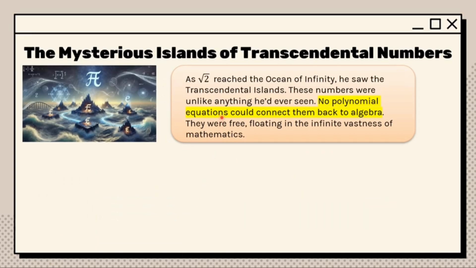As the square root of 2 reached the ocean of infinity, he saw the Transcendental Islands, which is the picture of it. And these numbers were unlike anything he'd ever seen. No polynomial equations could connect them back to algebra. They were free, floating in the infinite vastness of mathematics.